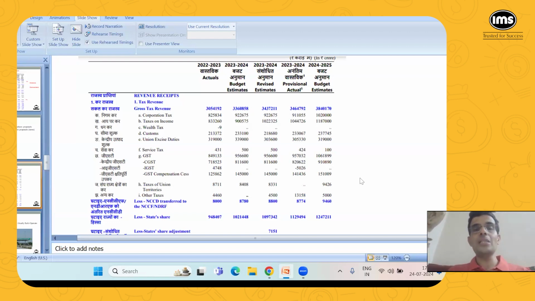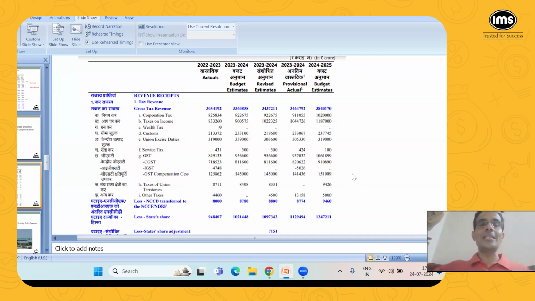So the idea was, take 2016-17 state tax revenue, take that as a base, and every year it should go on increasing by 14%. And if the GST that a particular state government gets is less than that number, then the government of India, the central government, will pay the difference. So this is the idea of GST compensation cess.